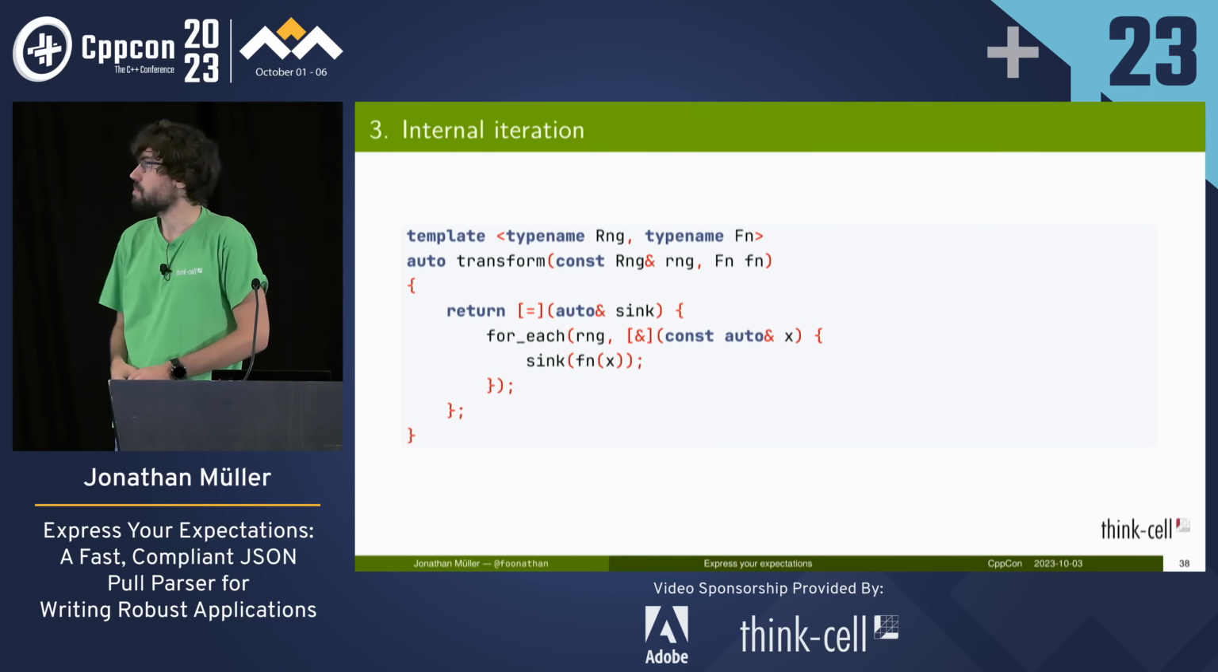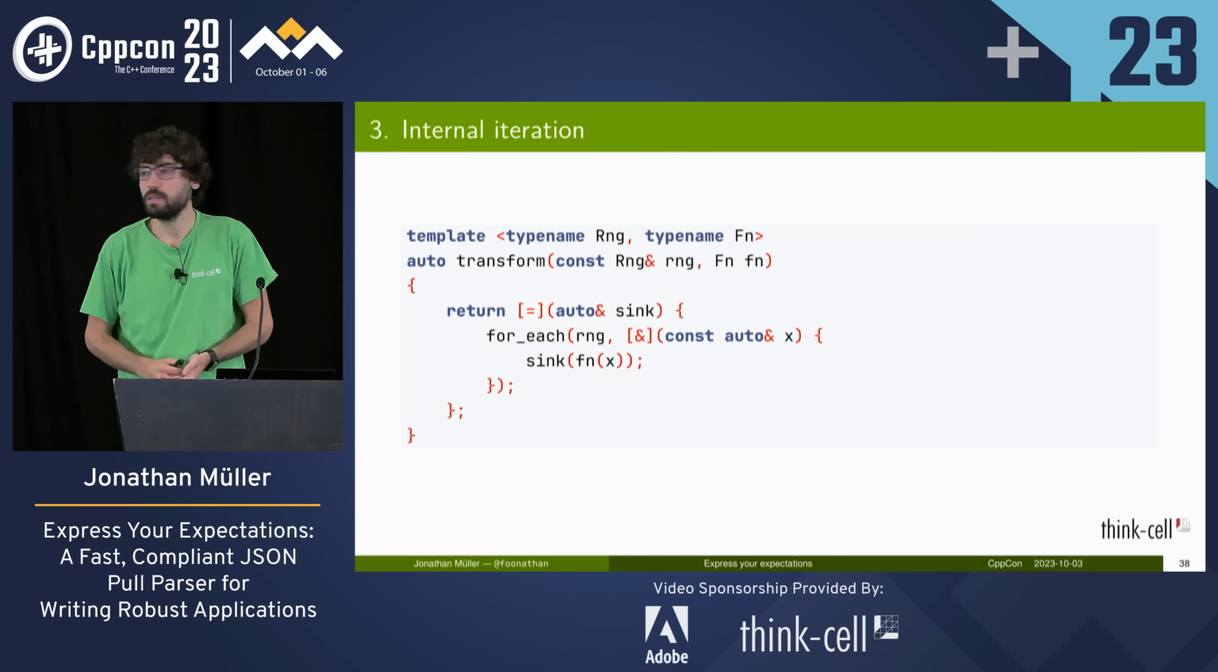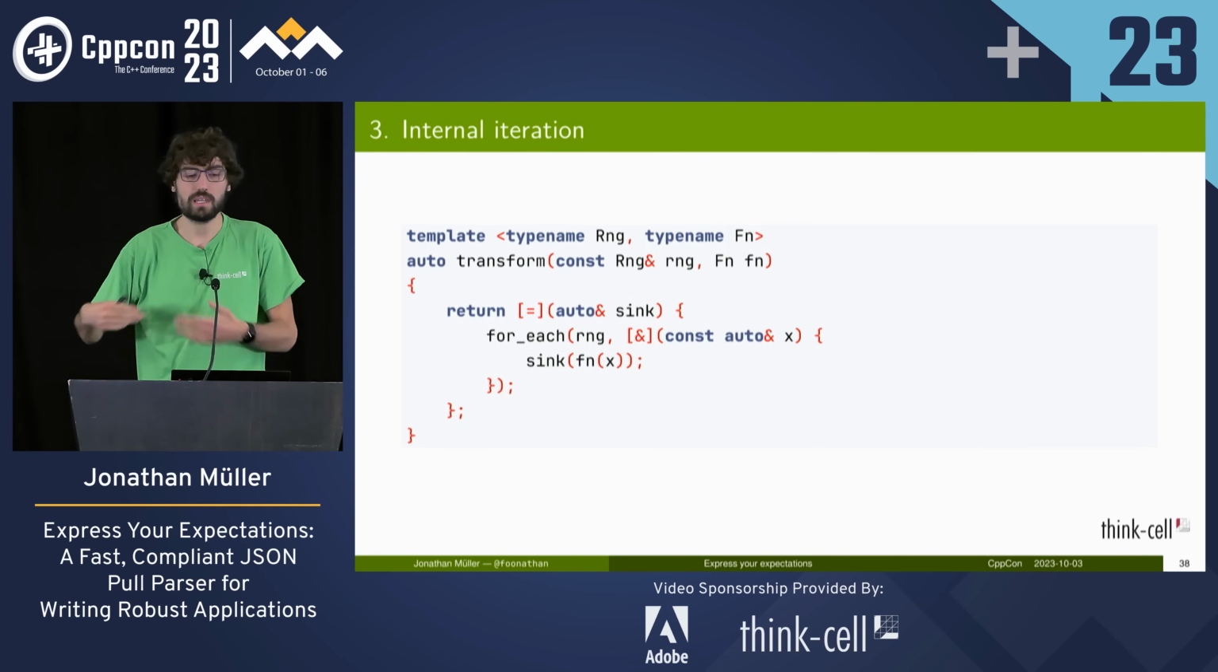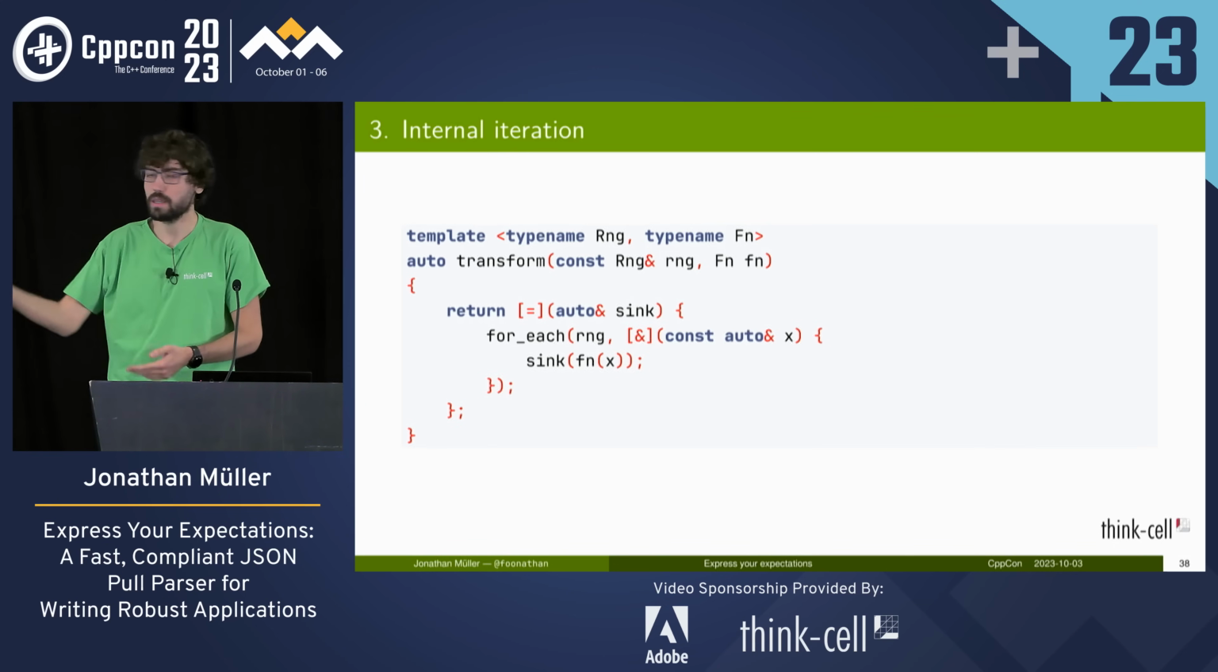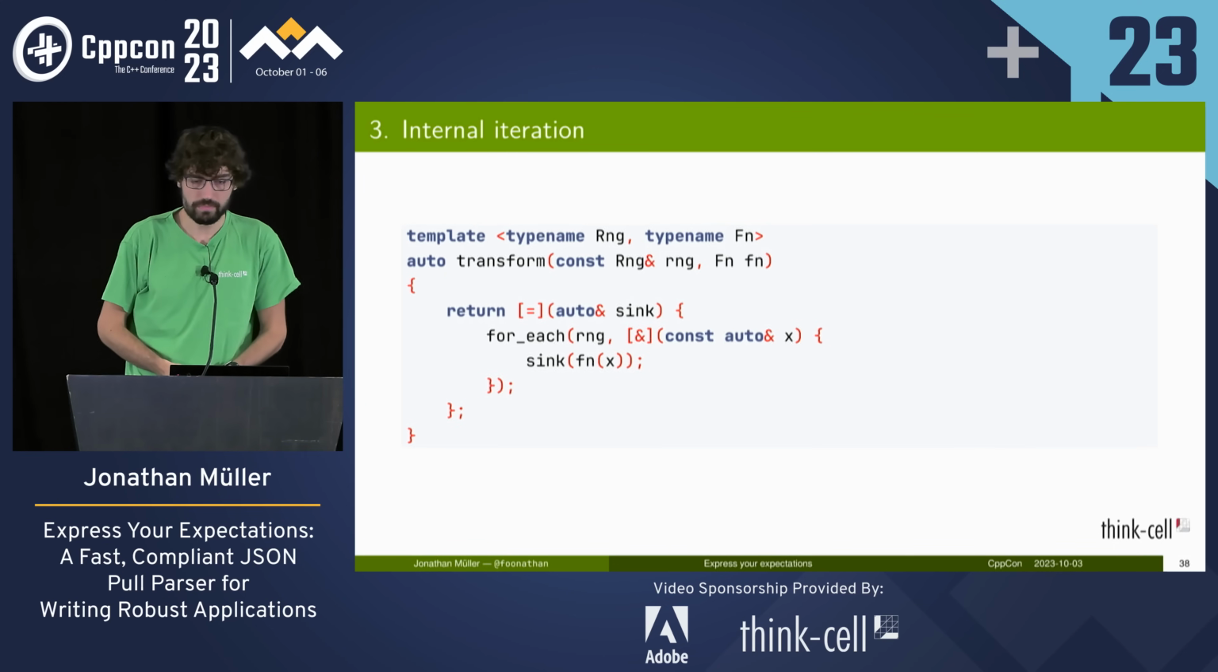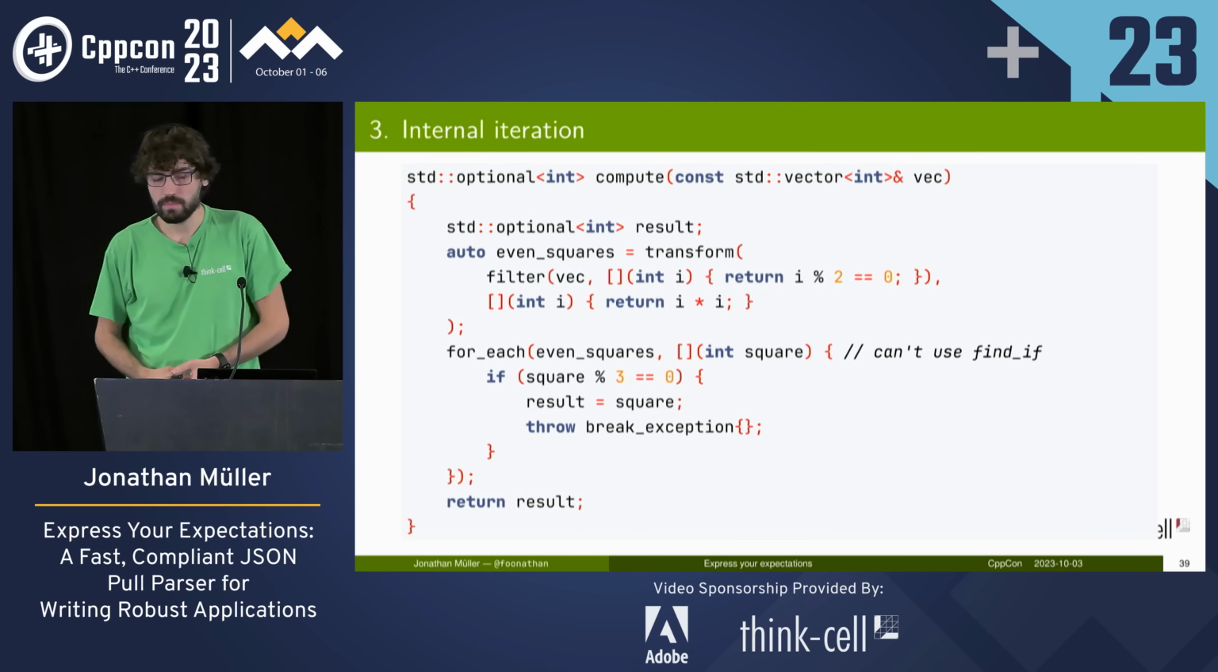So likewise, we can do transform. So transform takes a range and a function, and it will invoke the sink with the transformed value. So this also returns a lambda that takes a sink, and then we call for each, and then we pass that on to the sink. And we can compose them to solve our problem.